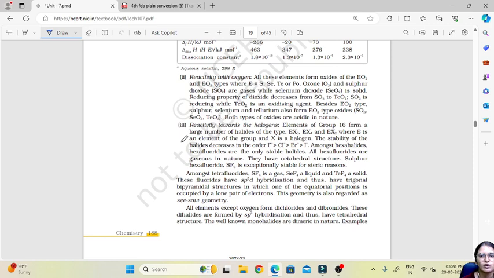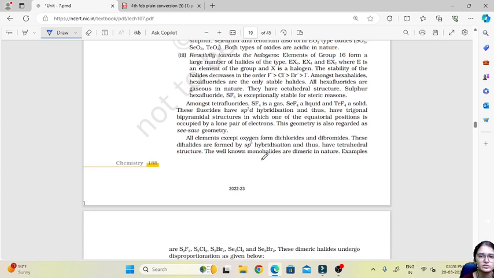About reactivity with oxygen, they form oxides of the EO2 and EO3 type, where E will be sulfur, selenium, tellurium, polonium. Ozone and sulfur dioxide are gases, while selenium dioxide is a solid. Then reducing property decreases from sulfur dioxide to tellurium dioxide.